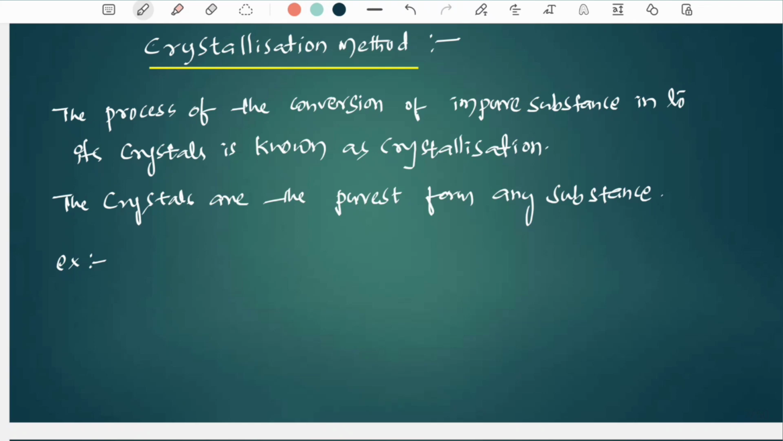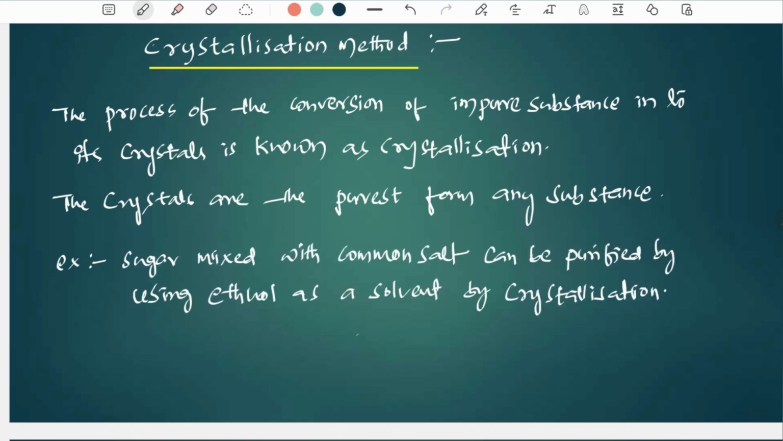Example for crystallization: sugar mixed with common salt can be purified by using ethanol as a solvent by crystallization.